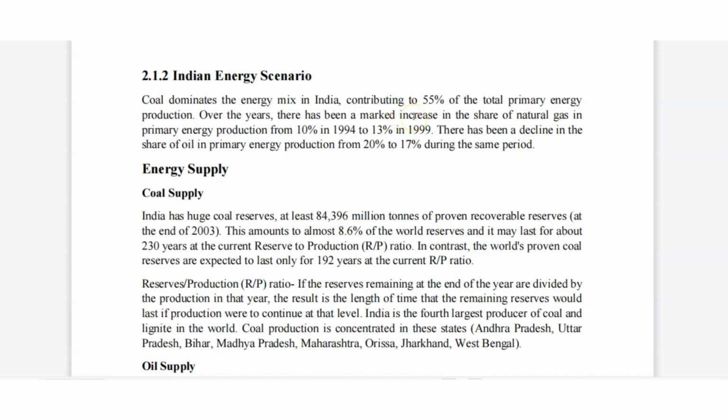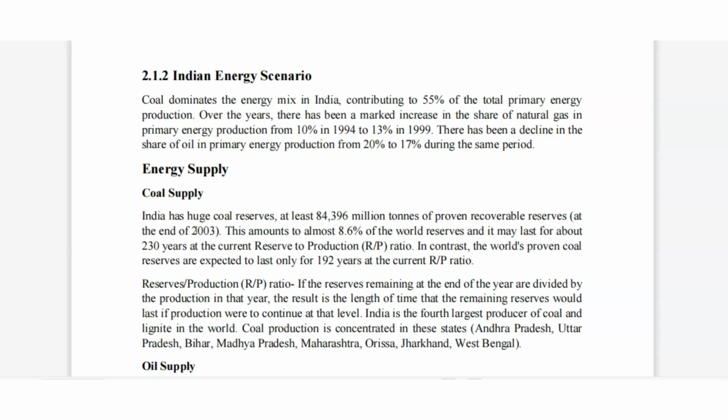It tells us that India is using 55% coal as a primary energy source. Of the energy being generated, 55% is generated from coal only. So India is purely dependent, maximum dependent, on coal. Energy supply, coal supply. So in India we will read about energy supply.